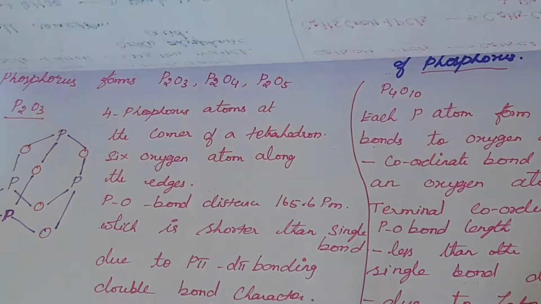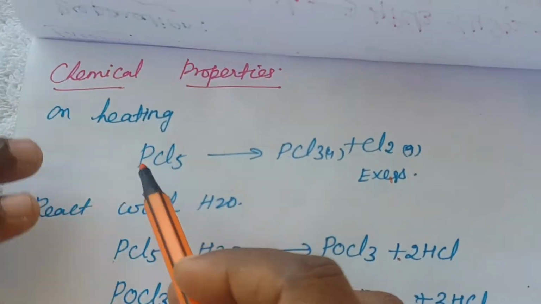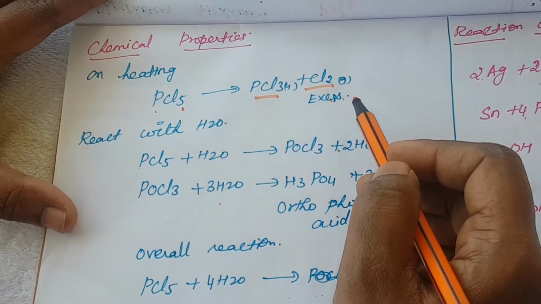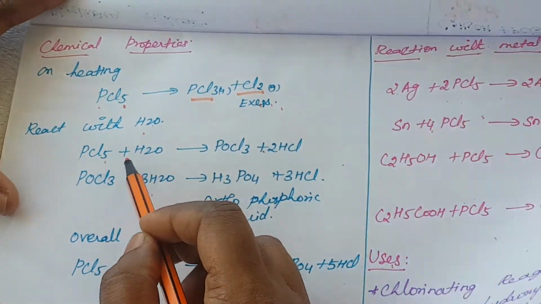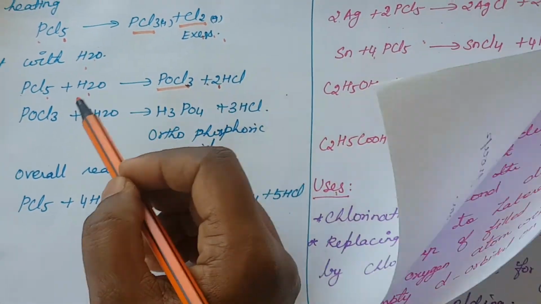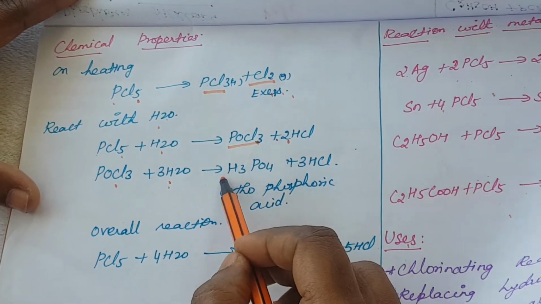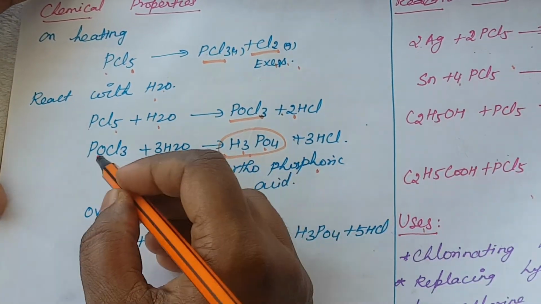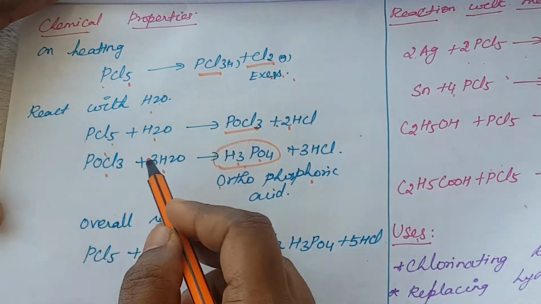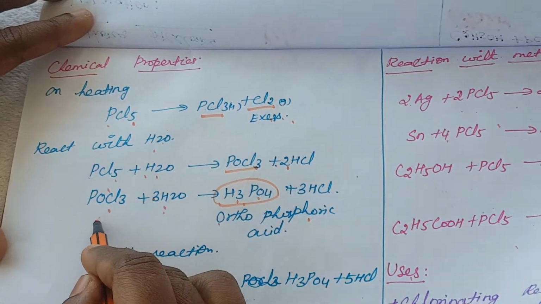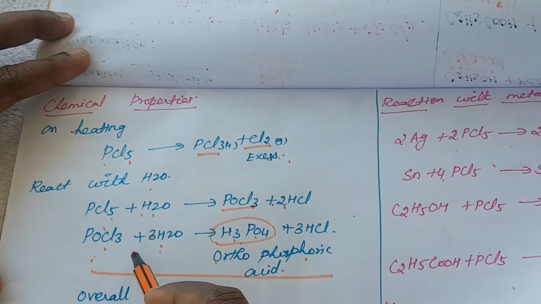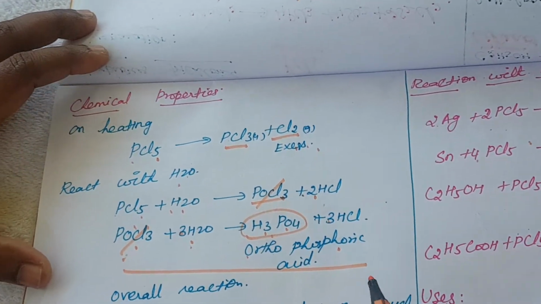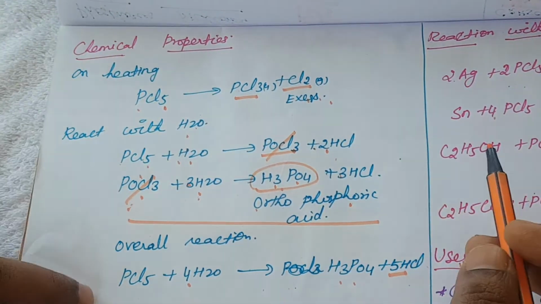Next one is the chemical properties. On heating, PCl5, phosphorus pentachloride, forms PCl3 and chlorine. Excess chlorine will be liberated. It reacts with water molecules: PCl5 plus H2O gives phosphoryl chloride plus HCl. Again phosphoryl chloride with H2O forms orthophosphoric acid, H3PO4. I already told you this is orthophosphoric acid. So for the overall reaction, combining the two reactions, PCl5 plus 4 H2O, with phosphoryl chloride cancelling, gives 5 HCl and H3PO4. This is the chemical reaction of phosphorus pentachloride.